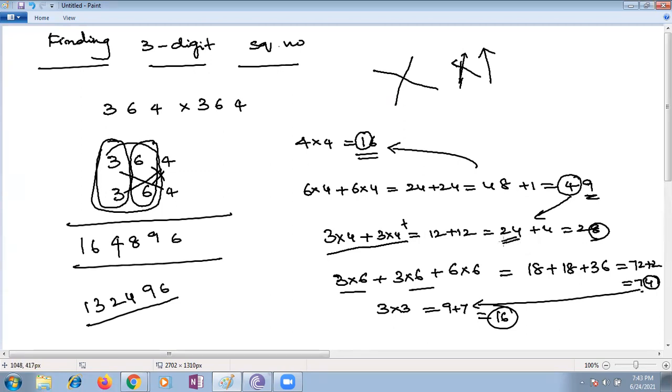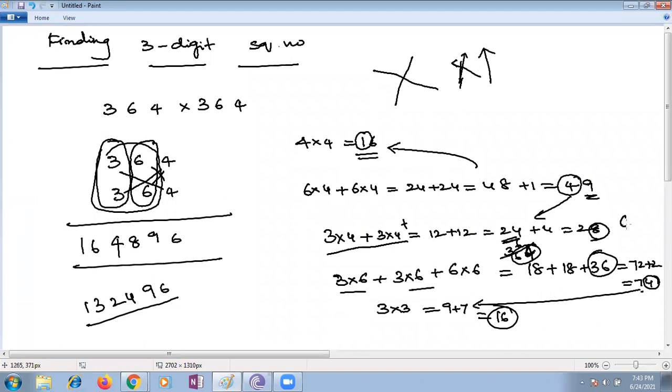Here you're supposed to add only the extra part, 36. If you are getting 36, what is the carry over here? 4 plus 6 is 0. It's nothing but 5 plus 7, 4. 64.